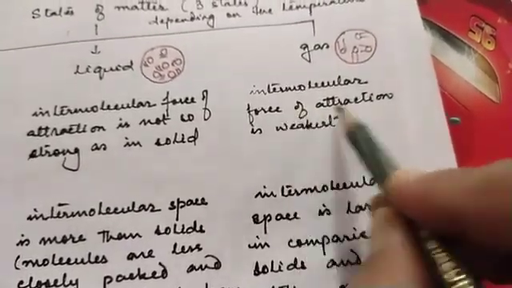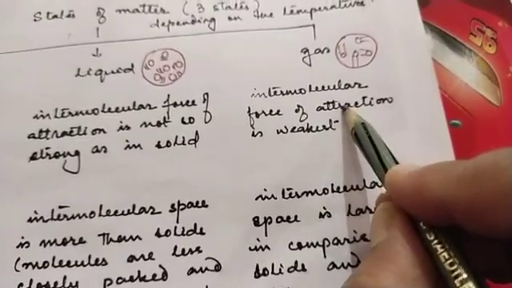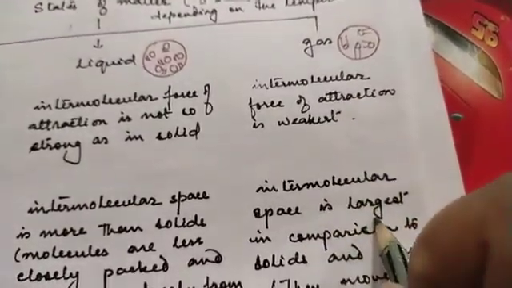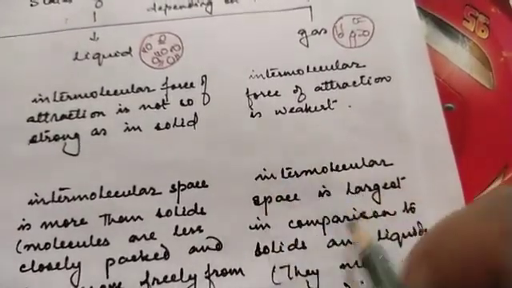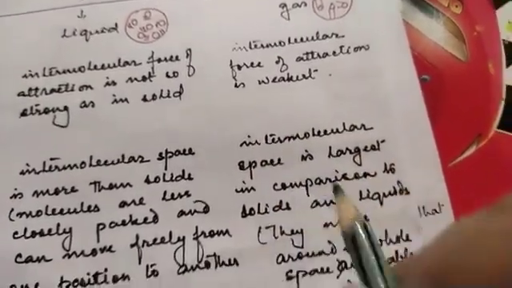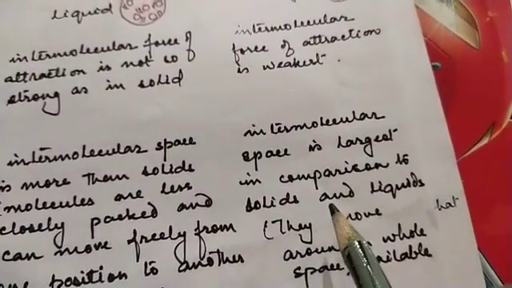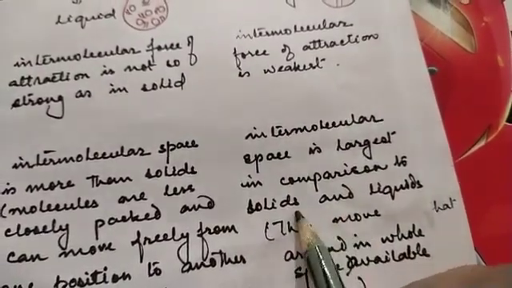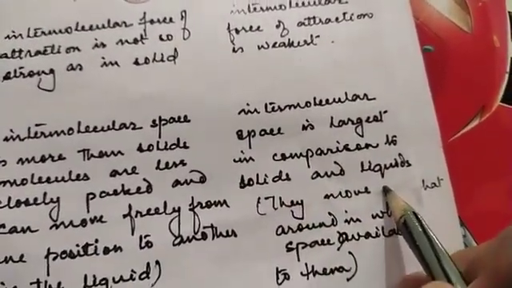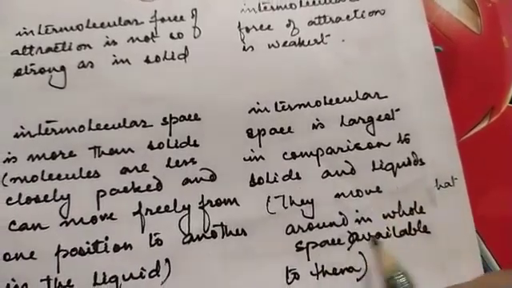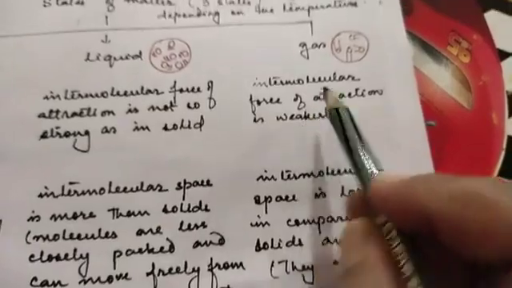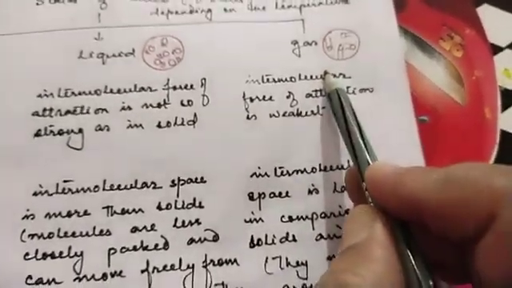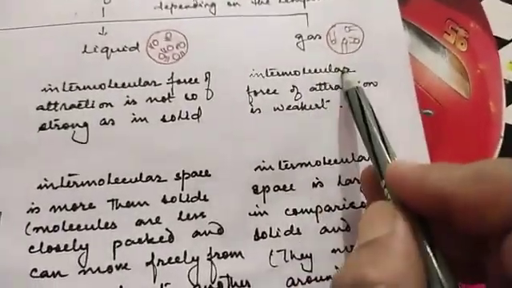Because the force of attraction being weakest, the intermolecular space is the largest and they take the whole space that is available to them. Intermolecular space is largest in comparison to liquids and solids. They move around in the whole space available to them. That is why the fluidity in gases is maximum.